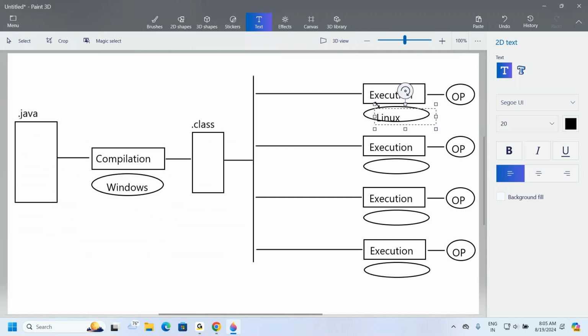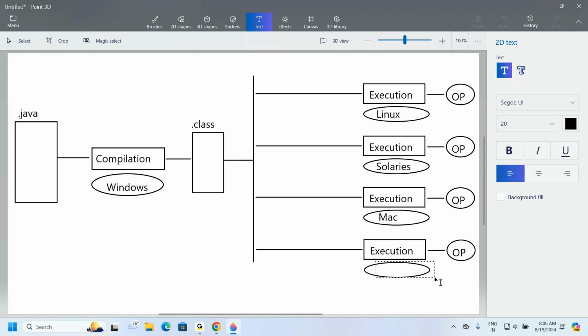Linux operating system here I'm able to take. Next one is the Solaris operating system, Sun Solaris. And here we are going to take the Mac operating system. Okay. Similarly, now here we are going to take the next one.